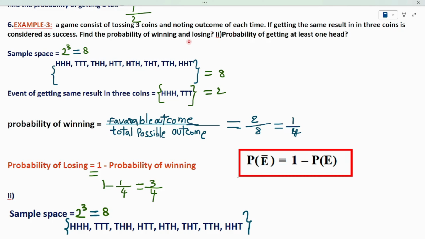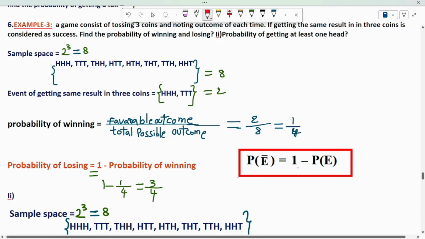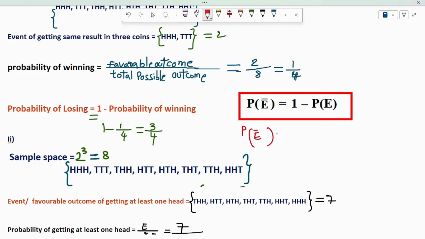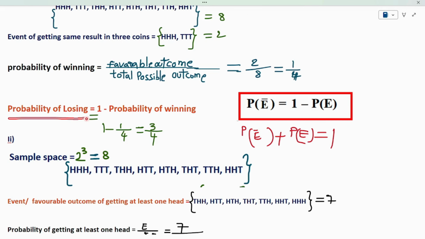From the probability of winning, I will get the probability of losing simply by using the formula. See, let's say this is the probability of winning, this is the probability of losing. I am rewriting the same formula, P of E dash: probability of winning plus probability of losing always equals 1. You just remember this formula. This is a very important formula in the probability concept. The probability of losing equals 1 minus probability of winning.